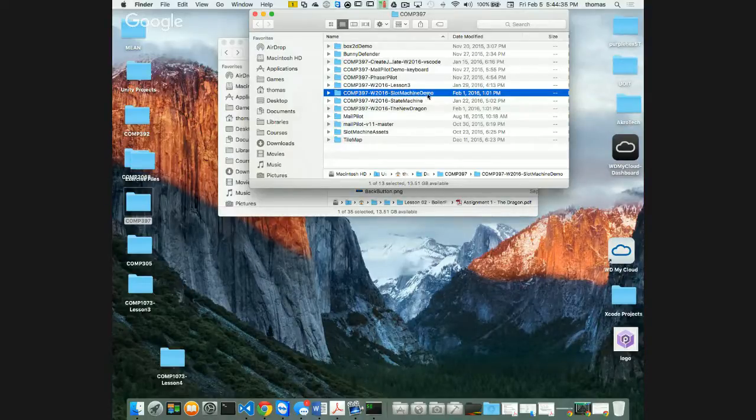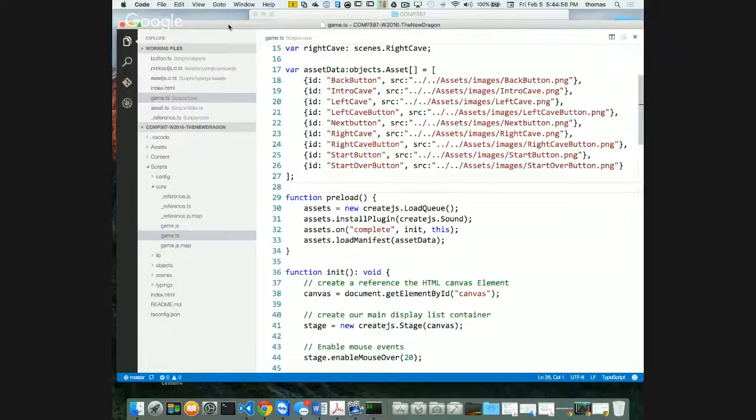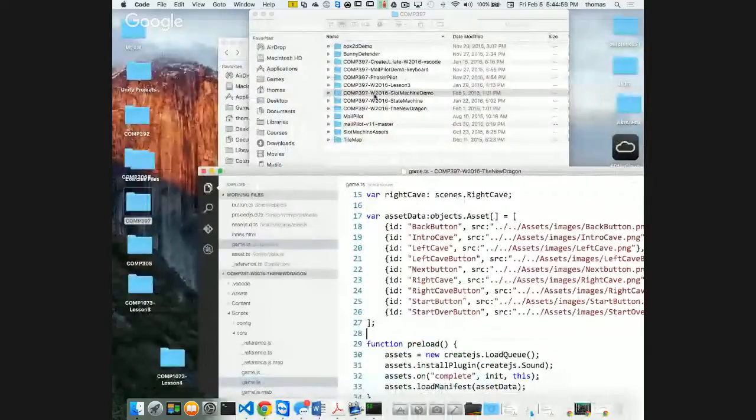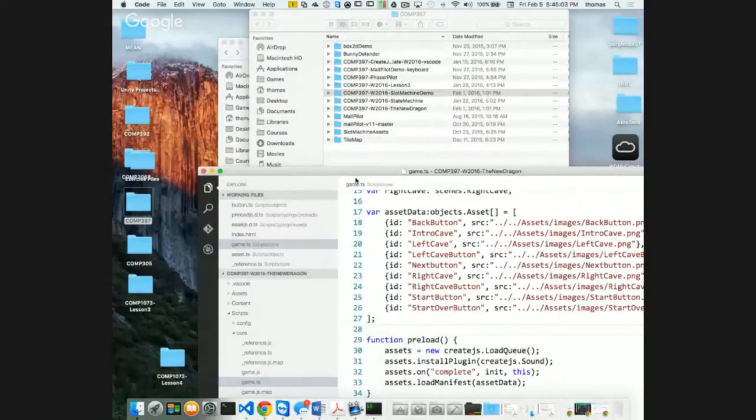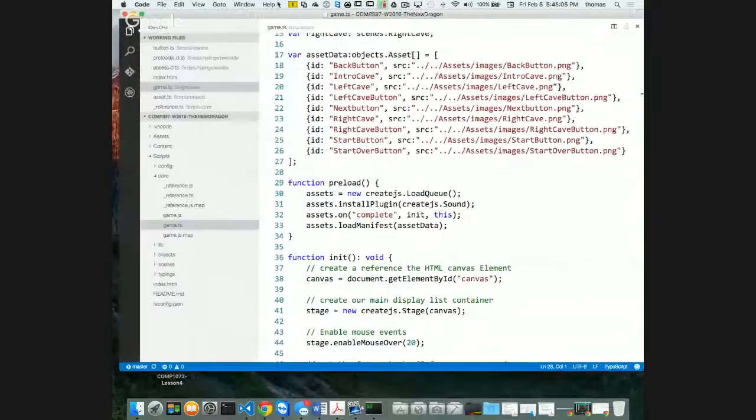I'm calling mine slot machine demo, right? But unfortunately, when I do a copy of my files locally, and you may have this problem as well, I have this old Git repository which is an exact duplicate that points to my repository online, I need to get rid of it. On the Mac, what this means is, I'm going to open it up here on Visual Studio Code to show you. Here's Visual Studio Code. Drag and drop my new project with the right name into Visual Studio Code, right? It looks identical, which is okay.